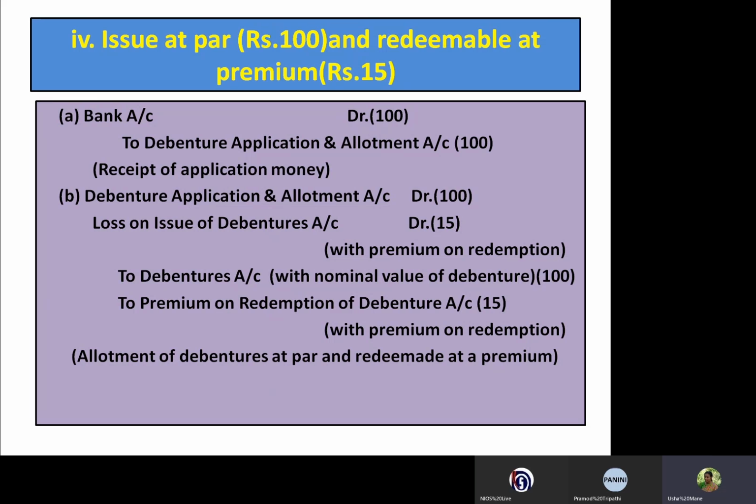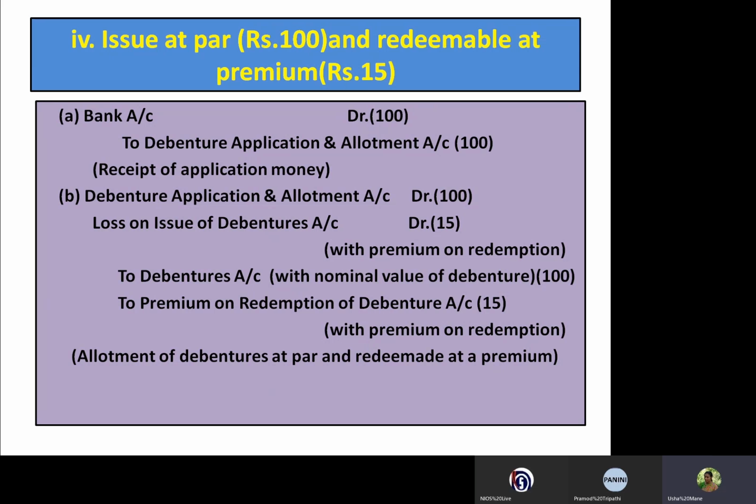So the journal entry, when issued at par: bank account debited rupees 100, and debentures application and allotment account credited rupees 100. So this is the receipt of application money.